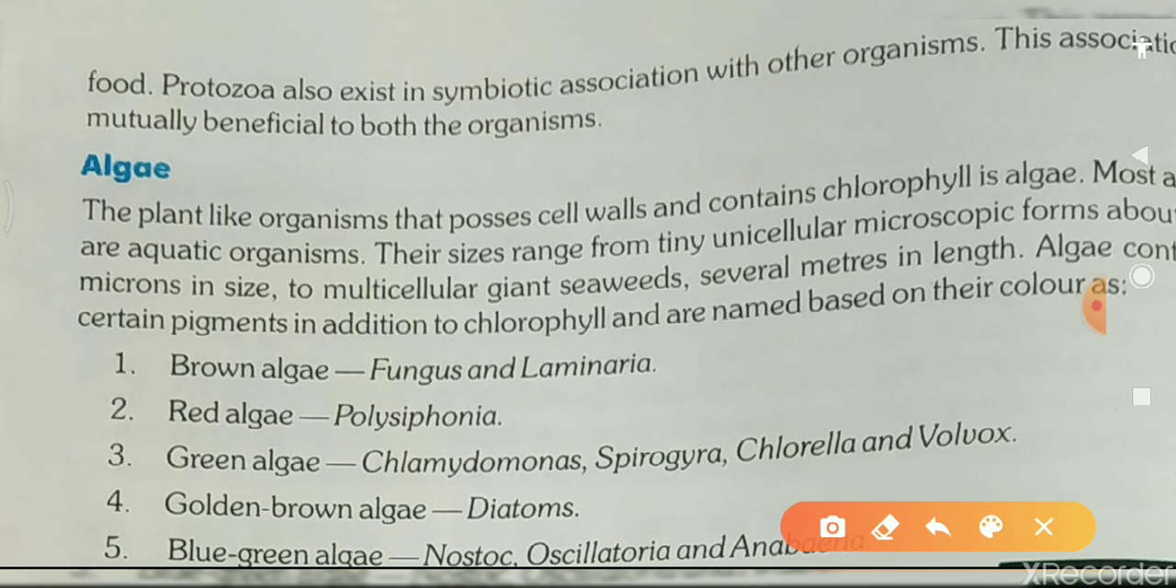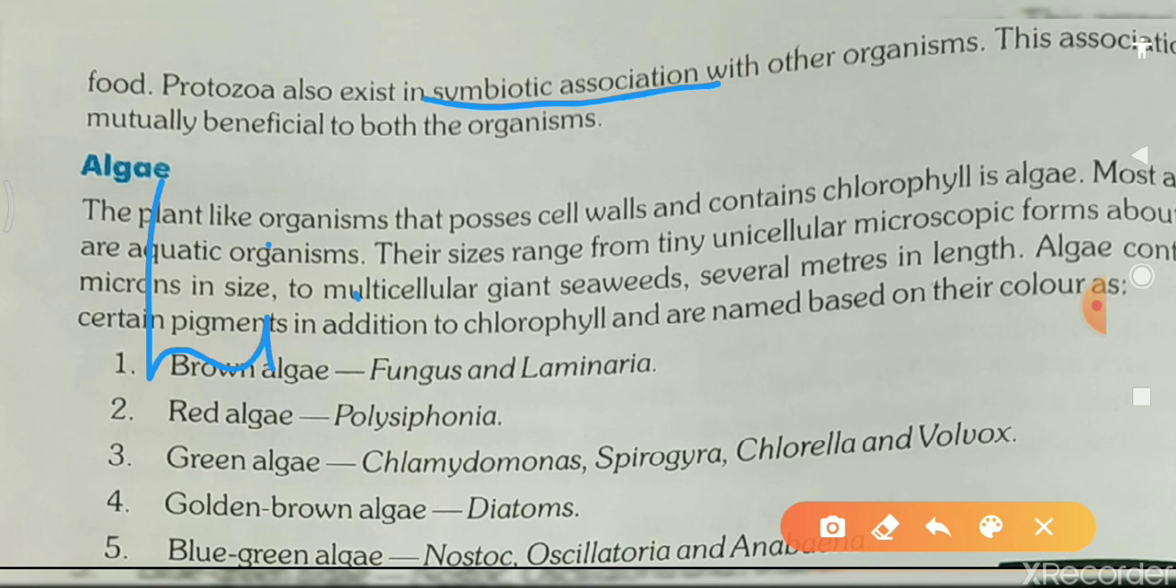Protozoa also exist in symbiotic association. Students, what does symbiotic association mean? It means organisms that mutually help each other. I will give you examples.